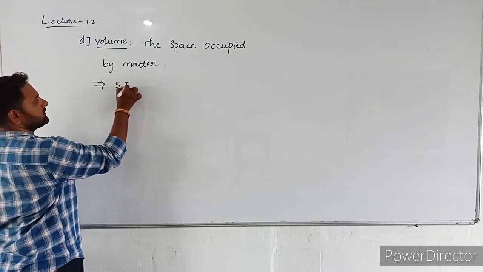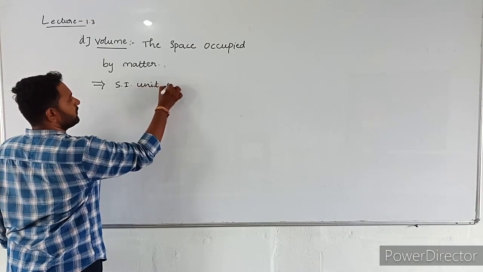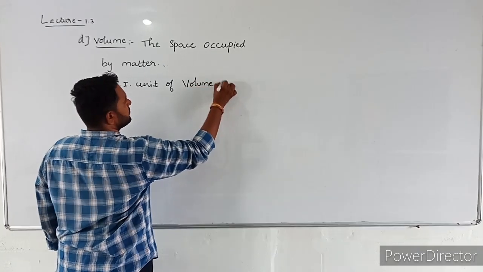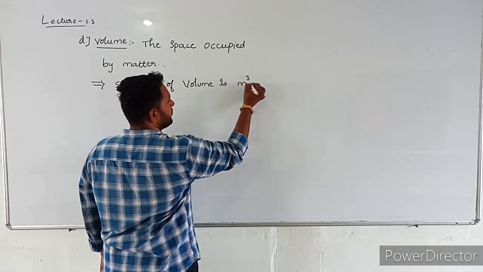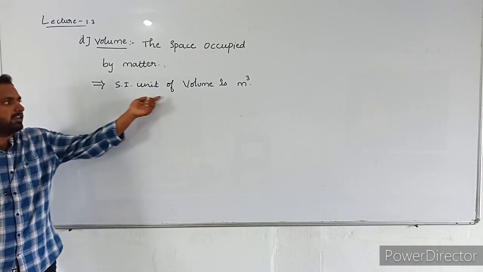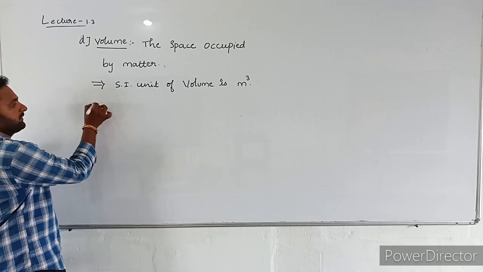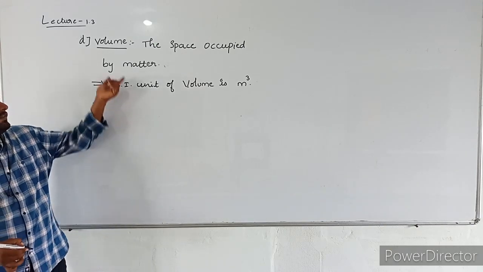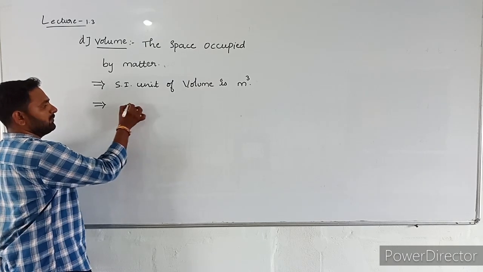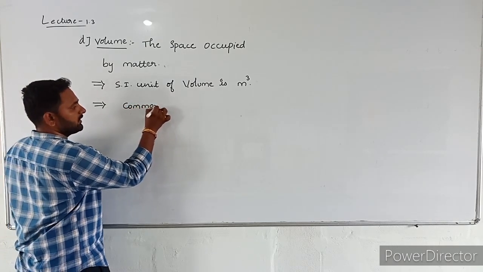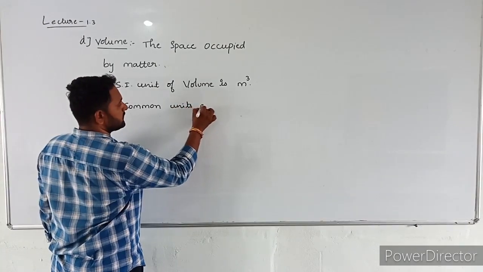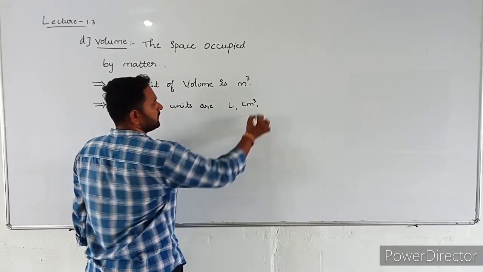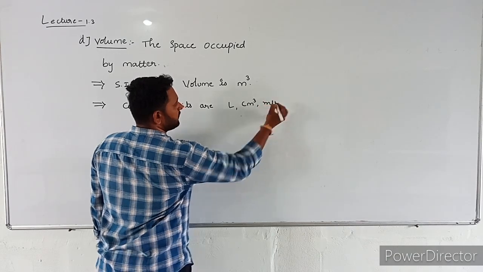The SI unit of volume is cubic meter. But the popular and common units for volume are liter, cubic centimeter, and milliliters.